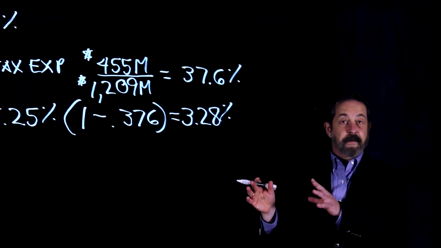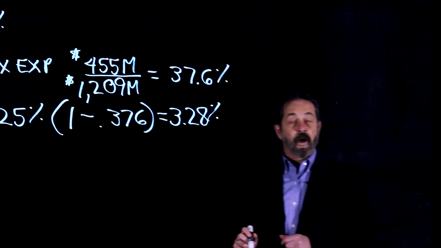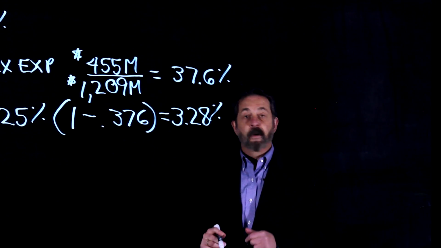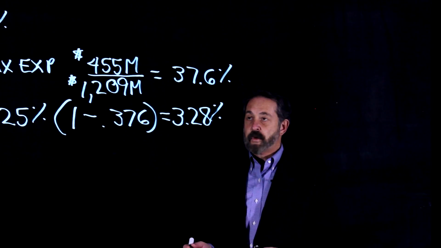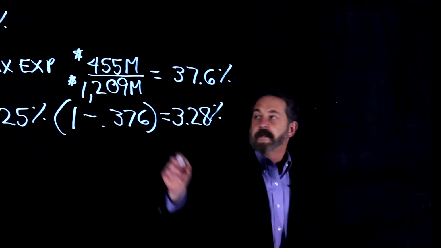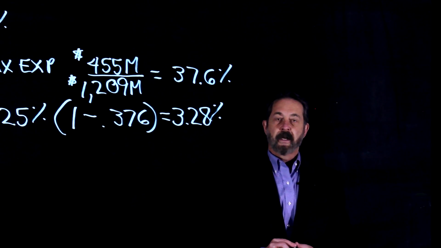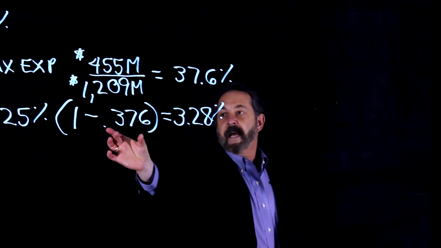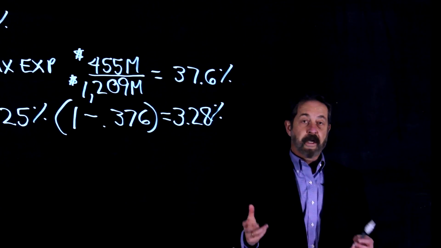So, this is half of the equation. We're dealing with the cost of debt. We start with the most recent coupon rate of long-term debt, 5.25%, which I'm making up. Then you take a look at the income statement, whether it's the 10K or one of the consumer sites, and we have determined income tax expense of $455 million divided by the earnings before tax, EBT, of $1,209 million, giving 37.6%. So all we have done is reduce the coupon rate of the debt by the tax rate, and we come out to an after-tax cost of debt of 3.28%.